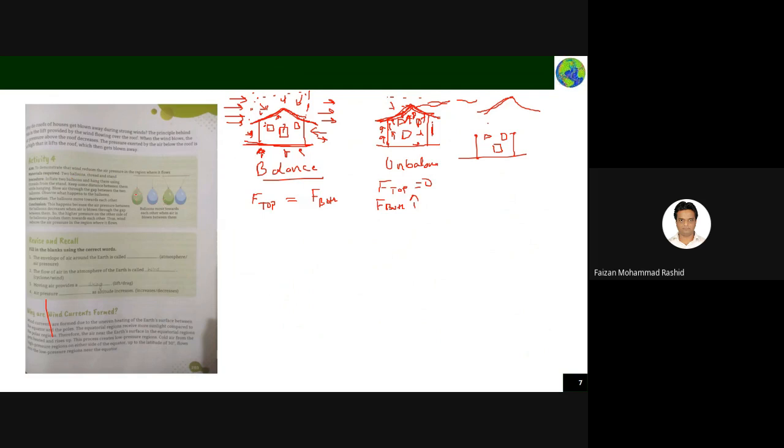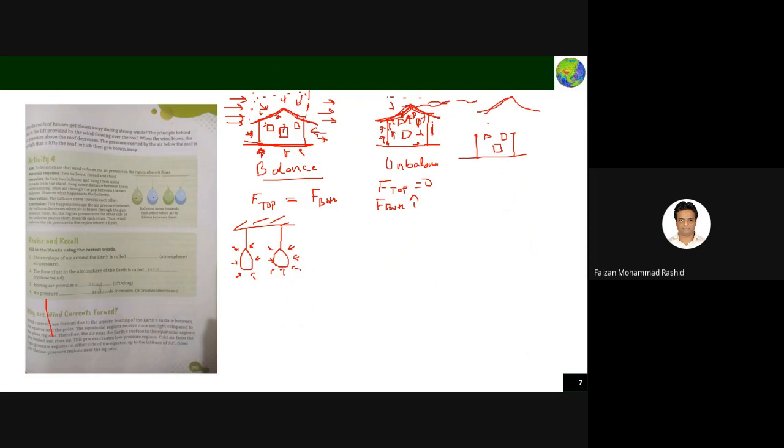See what happens, you take two balloons. What happens in the normal situation? One balloon is like this, another balloon is like this. In the normal situation, both the balloons will experience atmospheric pressure from all the sides. There is no issue, everything is balanced.